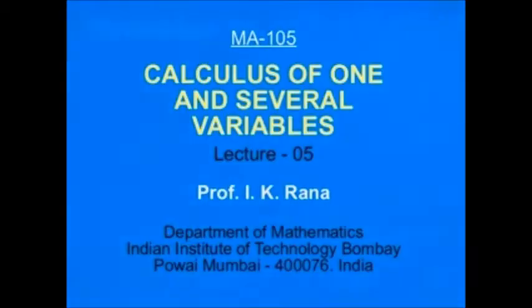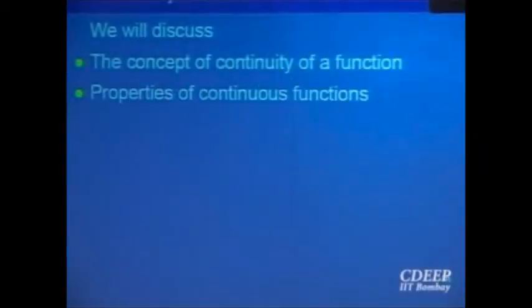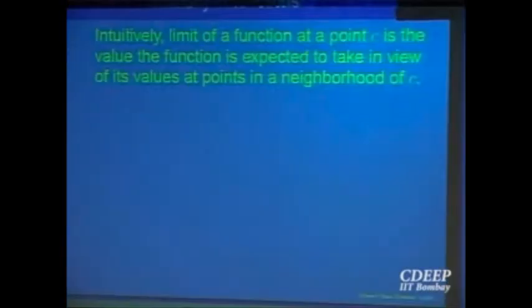We looked at and defined what is called the continuity of a function at a point. So intuitively, the limit of a function at a point is the value that the function is expected to take by looking at the values nearby. What would we like to say if the function is actually defined at that point and the value you expect it to take is equal to the value that the function is given at that point?